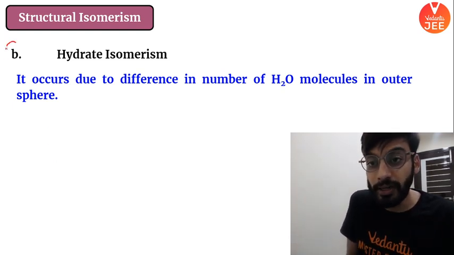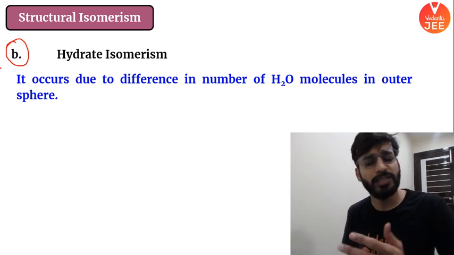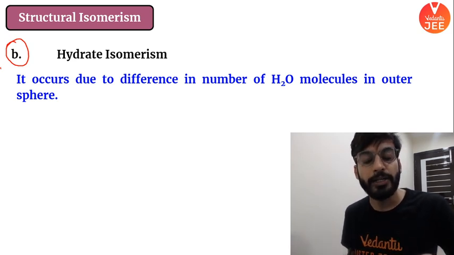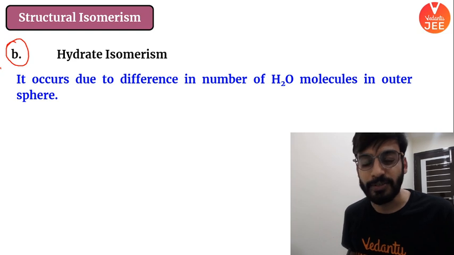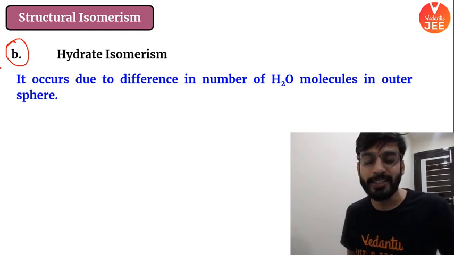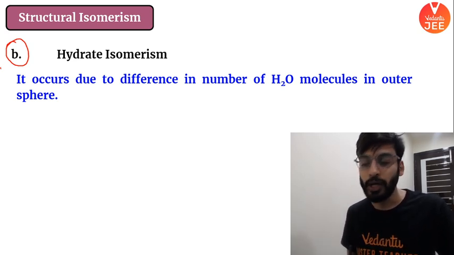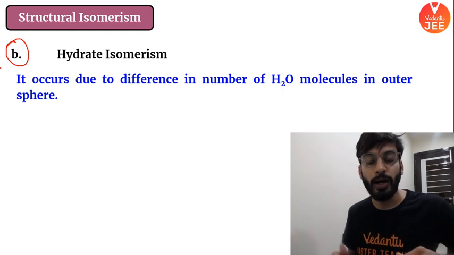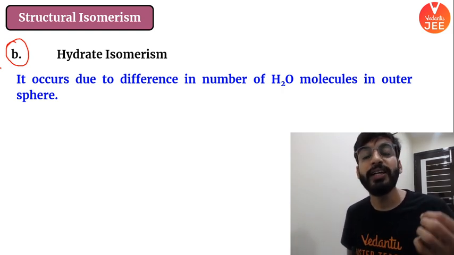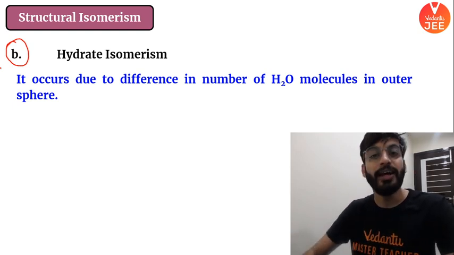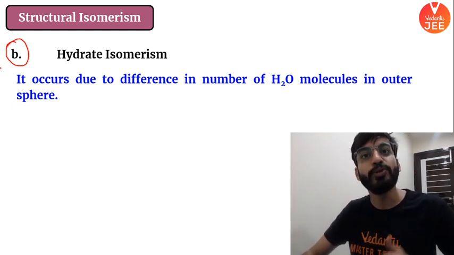In that we were learning hydrate isomerism. What is this hydrate isomerism? If I simply put it, it is a special type of ionization isomerism. In ionization isomerism, I told in the last class that different numbers of ions or different types of ions are produced. Basically, the complexes have the same molecular formula, but they give different types or different numbers of ions. Then you say it is ionization isomerism. Here in hydrate isomerism, boys and girls, what is happening? Here the number of H2O molecules would be different, but the complexes will have the same molecular formula.